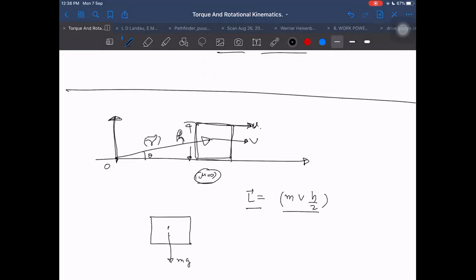How does the normal depend on torque? In this case, the normal should pass exactly through the center of mass. Then only the torque about the center of mass will be zero. If they ask what is the shift of the normal direction in this case, then I will say the shift of the normal is zero.